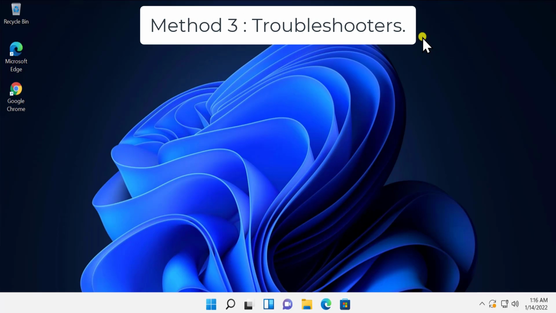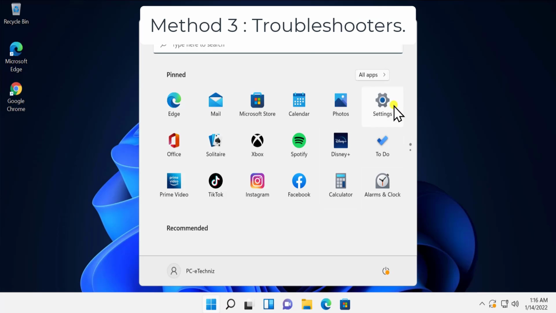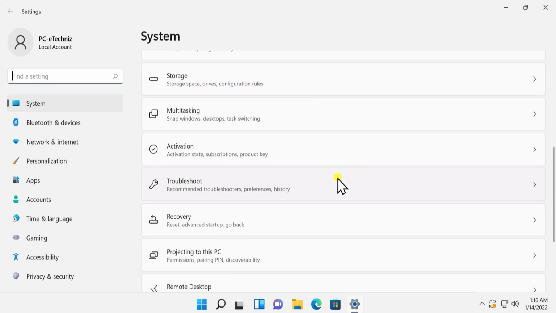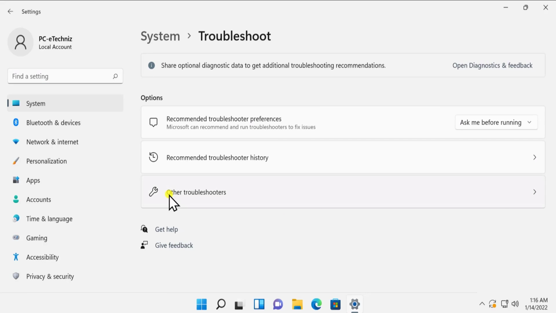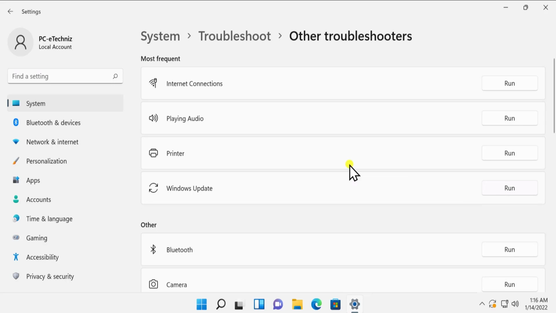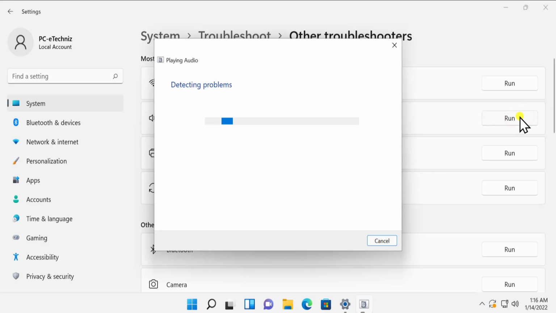Method 3. Troubleshoot. Click on Windows icon, click on Settings, scroll down. You'll see Troubleshoot in here. Click on it. Click on Other troubleshooters. You can see Playing Audio. Click on Run. It's going to take some time to detect the problem and to fix the services running to play the audio on your Windows 11.